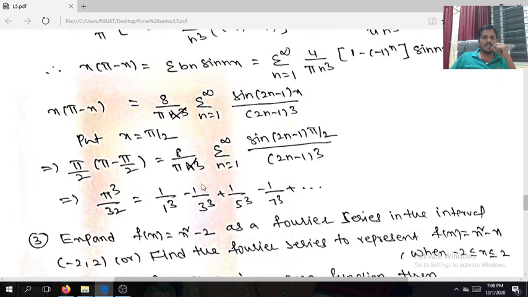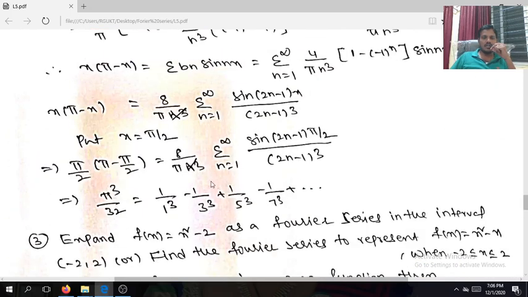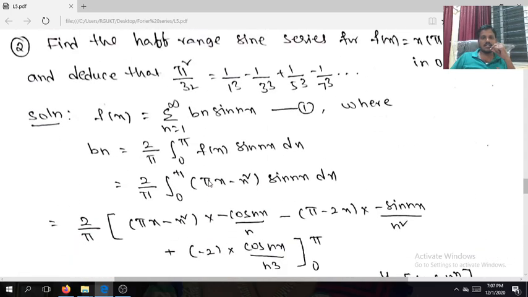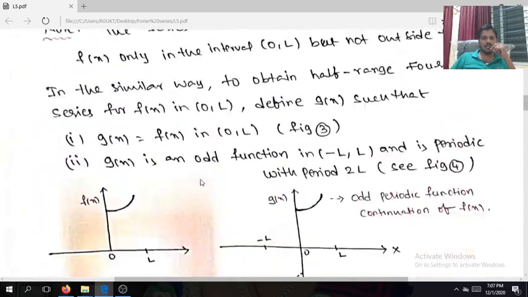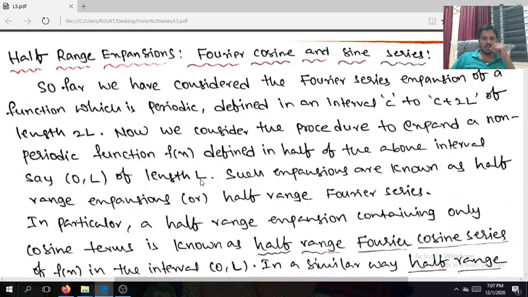Okay. In the Fourier series, what we have discussed here is expanding f of x as a Fourier series in minus pi comma pi, in the case of even function and odd function also, expanding f of x as a Fourier series in minus l comma l in case of even and odd, and expanding f of x as a half range sine series and half range cosine series in 0 comma pi and 0 comma l, right? This is about the Fourier series. Try to take the notes. Note taking is also very important.